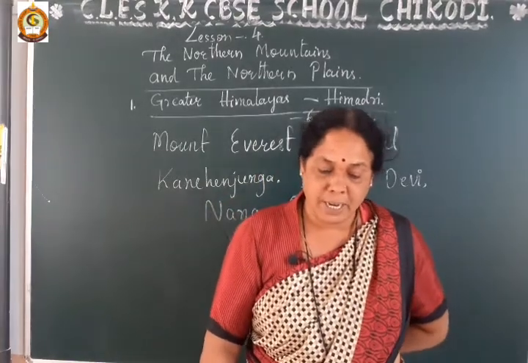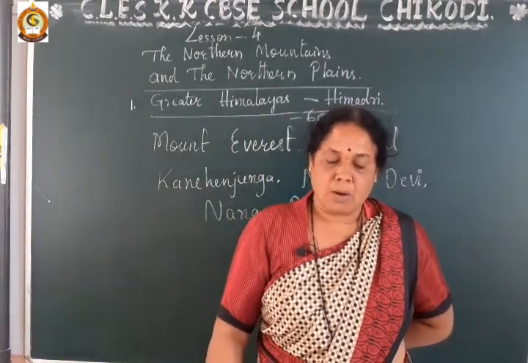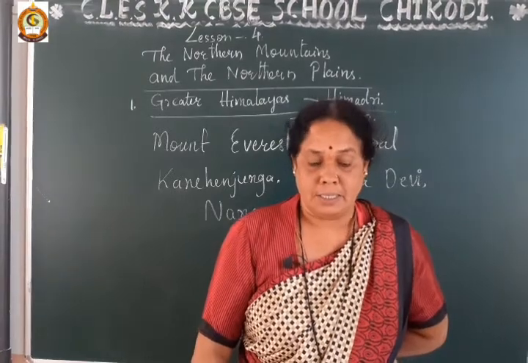Soldiers of both the Indian and Pakistani armies guard their borders here. This is something we have to know about this.